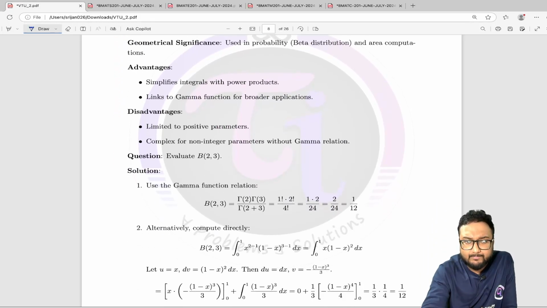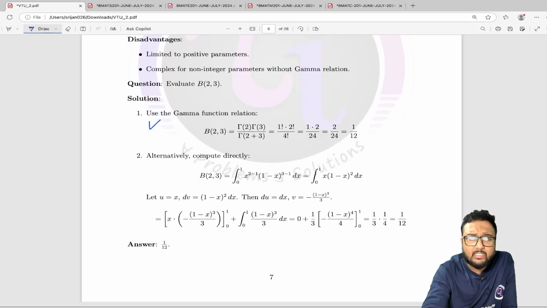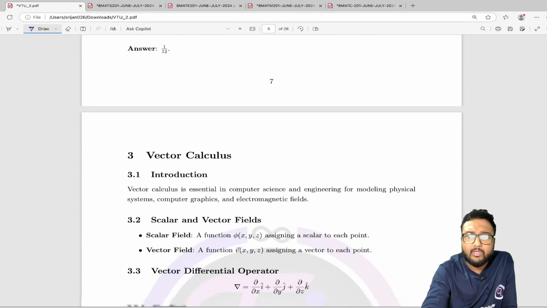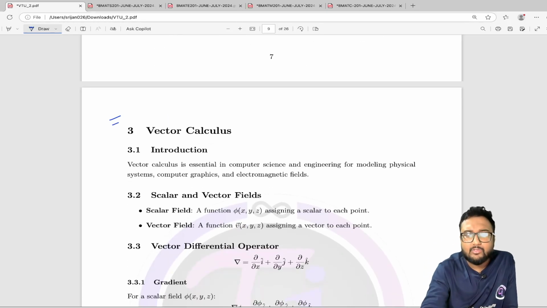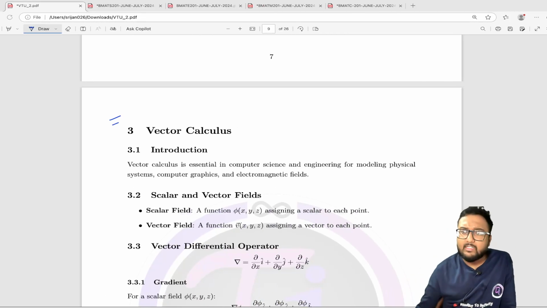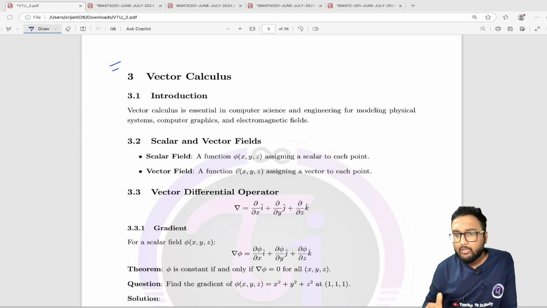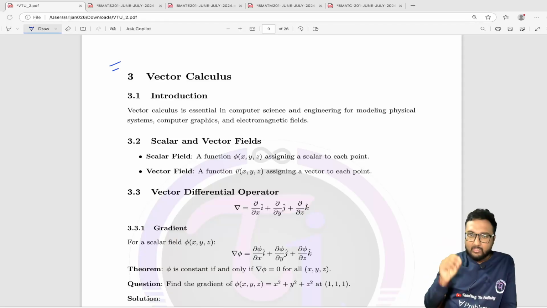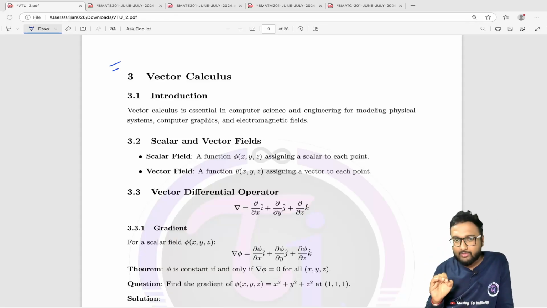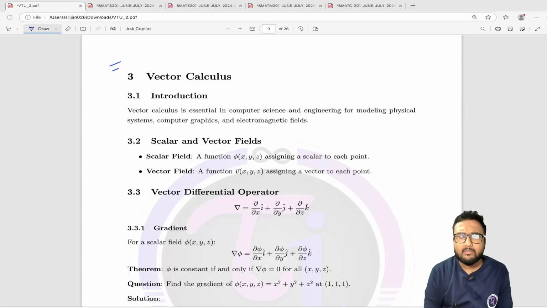Okay, next, and I have put some questions here, as you can see. So now we are starting the next module, and that is vector calculus. Again, I have said this is a compilation of all the modules for different streams. The thing that you have to do, you have to pick yours, that's it. Okay, and so here we are starting from vector calculus.